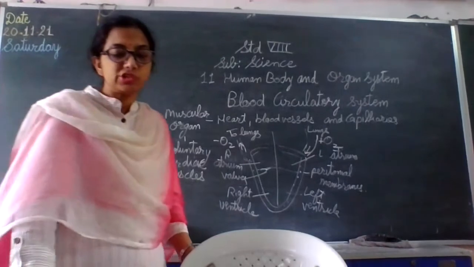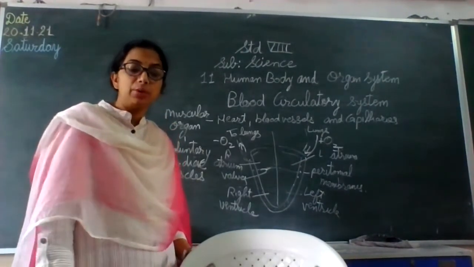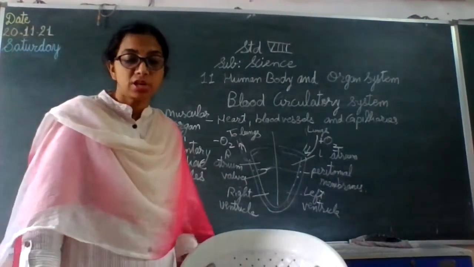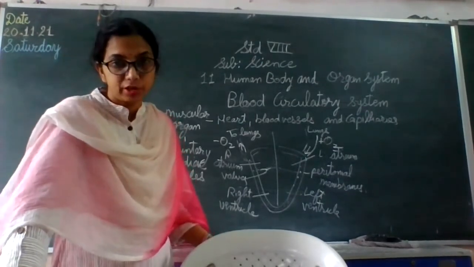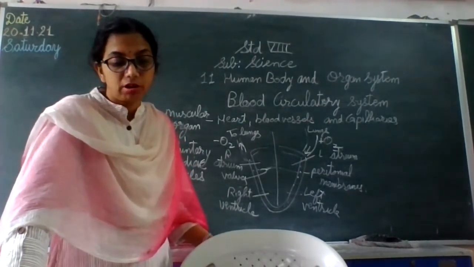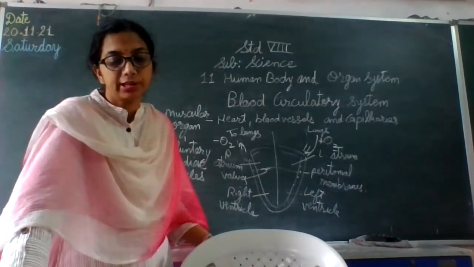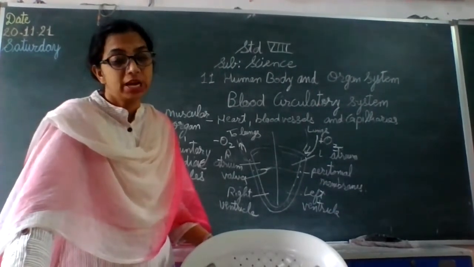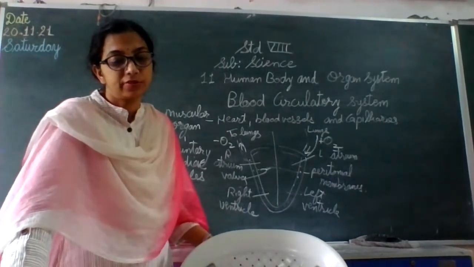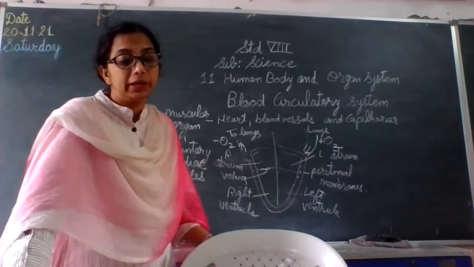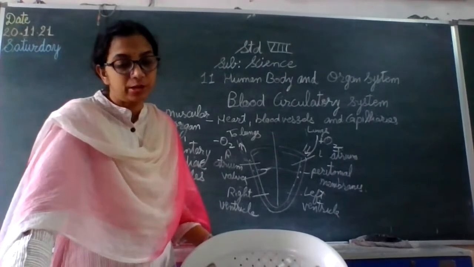For your kind information, our healthy heart beats 72 times every minute. That you must have heard as a general knowledge question also. Now, the heart rate increases due to physical exercise and emotions also. Similarly, it has been observed that it decreases during rest and sleep.